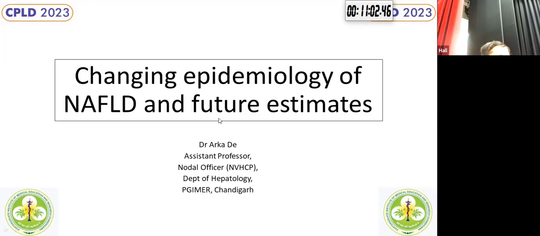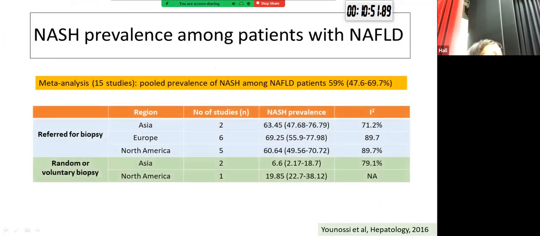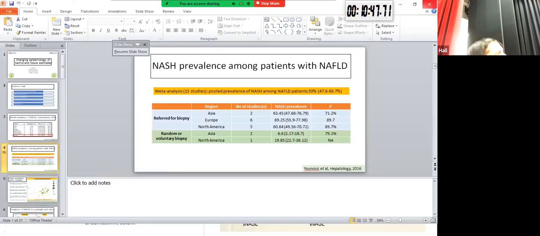What about the incidence of NAFLD? The data is very scarce and it predominantly comes from the Oriental Asian countries. Overall, it's about 50.9 per 1,000 person years. That's around 5 cases of NAFLD per 100 person years. However, note the I-square statistic, which indicates there's a lot of heterogeneity in the available data.